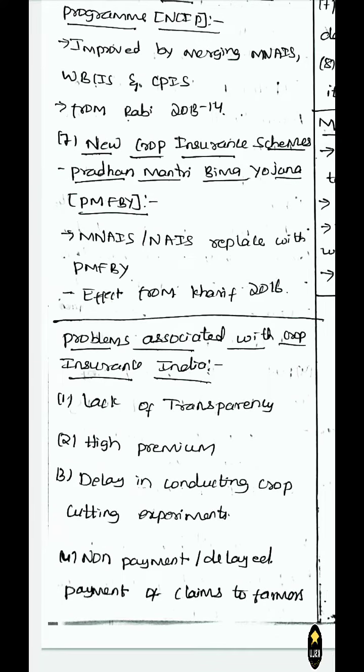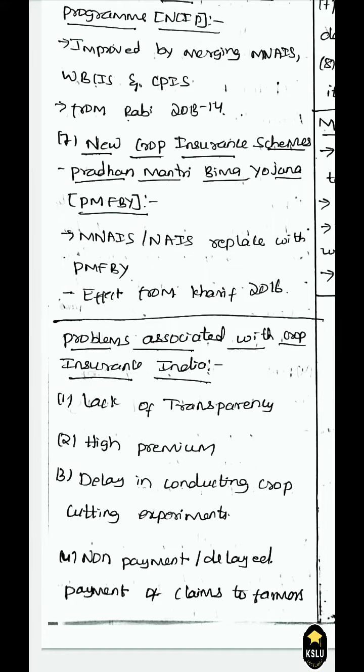The next is problems associated with crop insurance in India. What are the problems that India is facing in implementing crop insurance? First is a lack of transparency. The farmers are unable to understand the terms and conditions or how the crop insurance actually works. Then is high premium. The crop insurance has a very high premium, which makes the insurance not affordable to farmers.